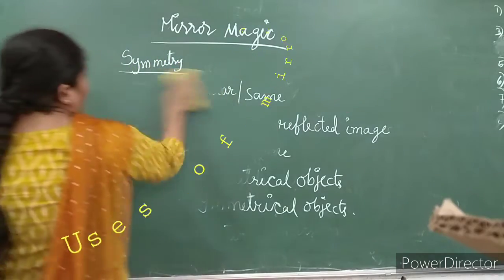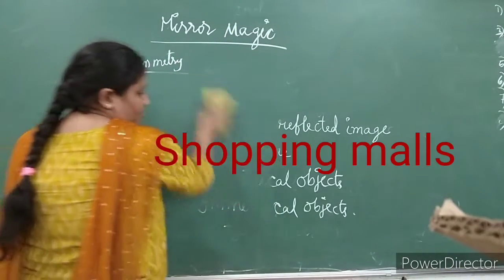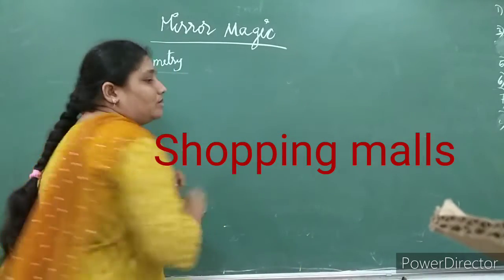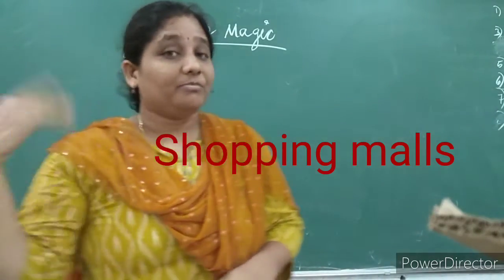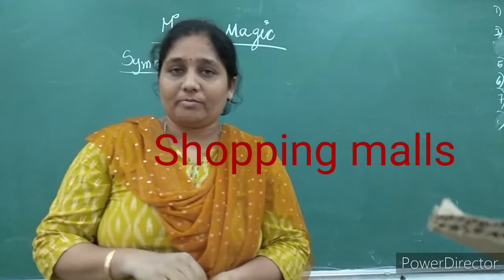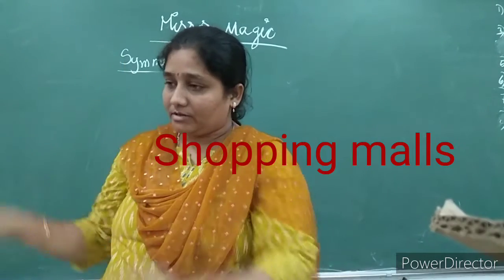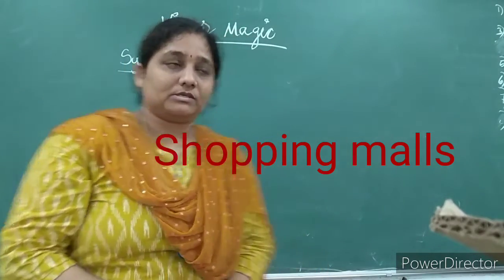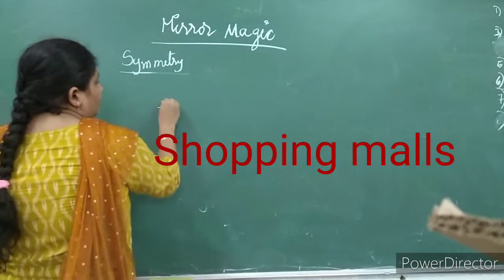Yes, the first and foremost one is our shopping malls, children. Because of corona nowadays we are not coming out. But before that, we used to go to the shopping mall where we would do window shopping, where we would collect the dresses. Yes, we would see the bigger images of the dresses. Even in the sweet shop also.